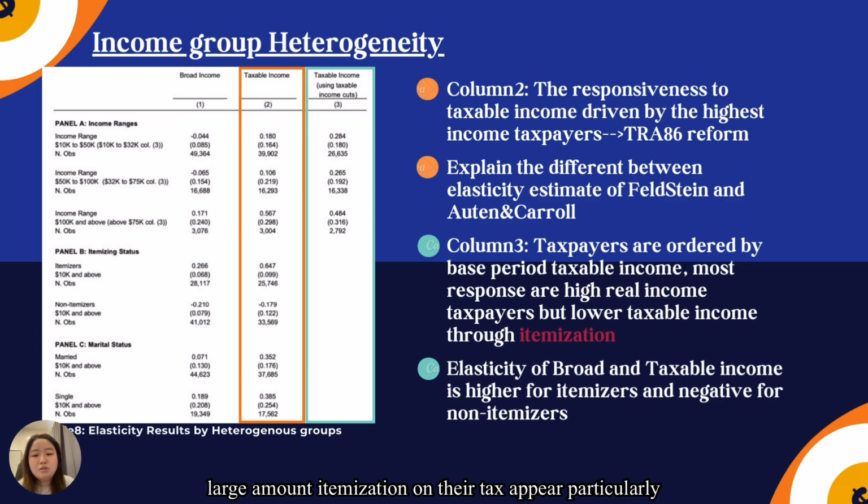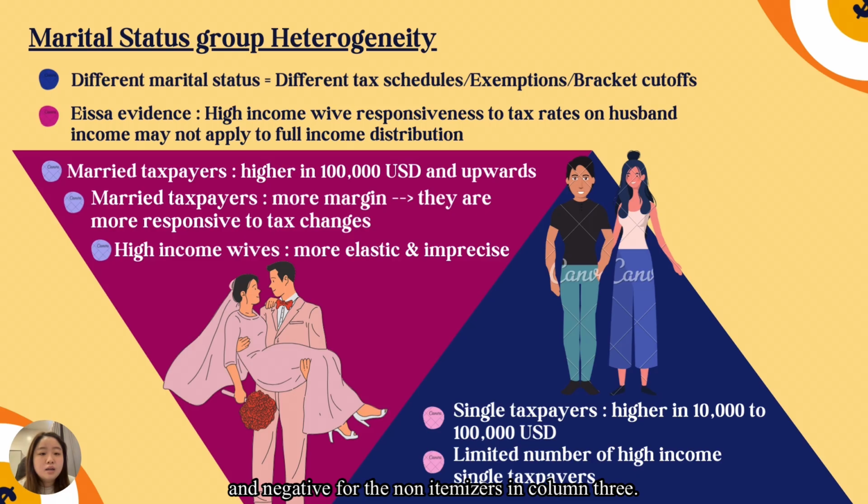Taxpayers with large amounts of itemization on their tax return appear particularly responsive to taxation and are more equally distributed in the base period taxable income distribution than in the base period gross income distribution. The elasticity of gross and taxable income is higher for itemizers and negative for non-itemizers in column 3.